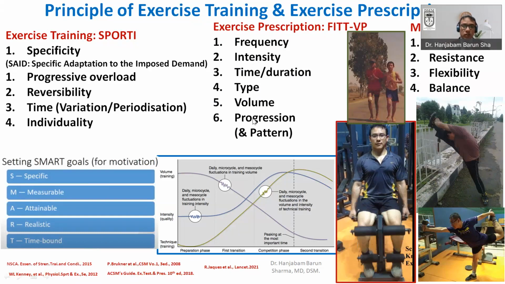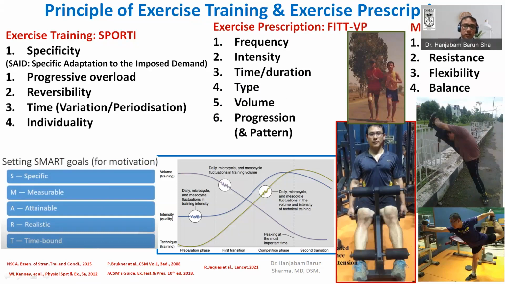And the progression, because in order to have an optimum adaptation, your exercise regimen has to be progressive. It has to follow the progressive overload principle, and the pattern also, how you are going to adjust all these principles of the exercise pattern, so that what we want to have is a specific goal. You have to set a long-term as well as a short-term goal, and the goal has to be SMART.